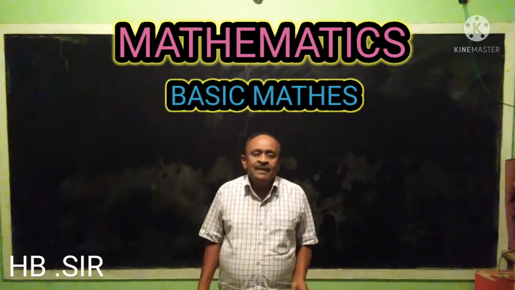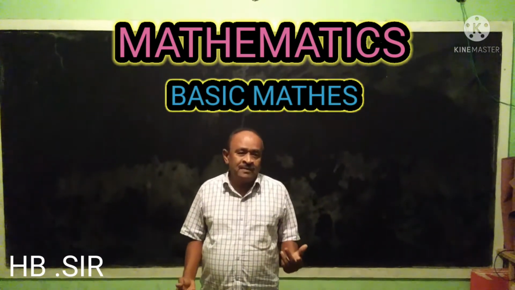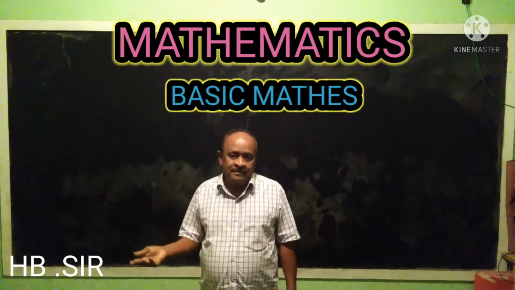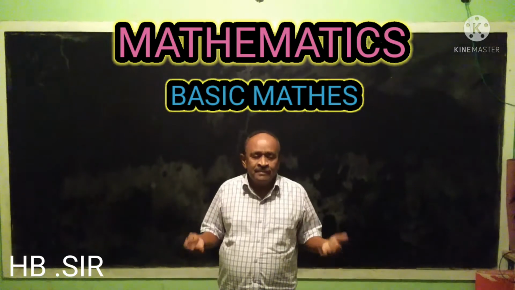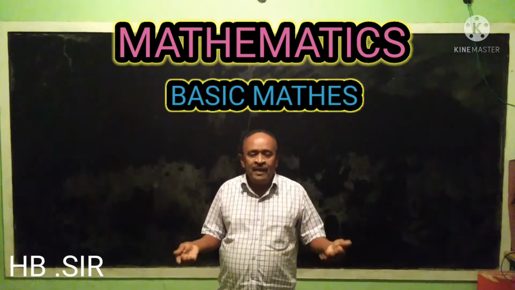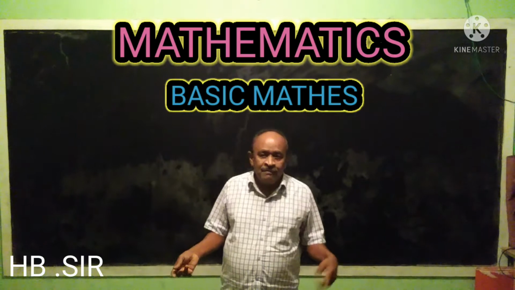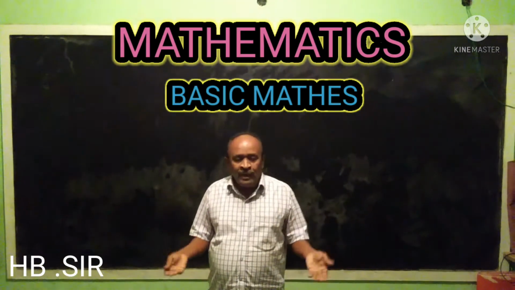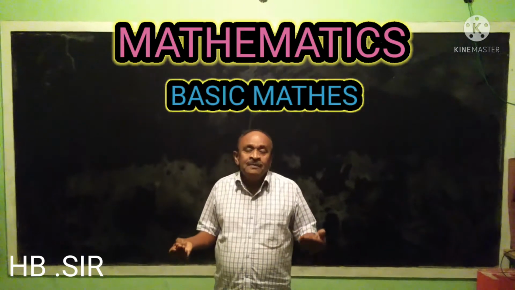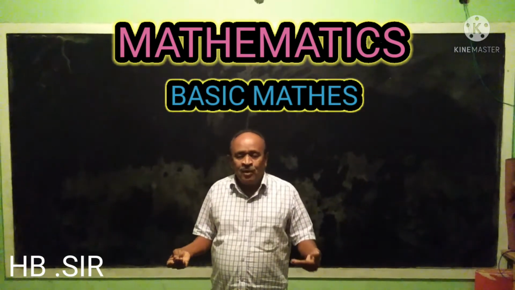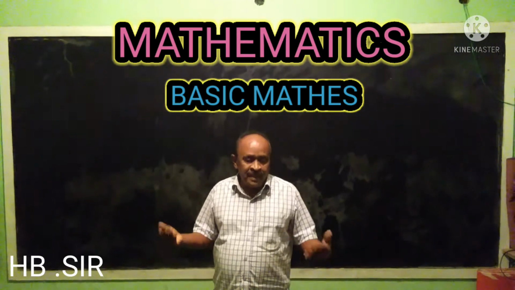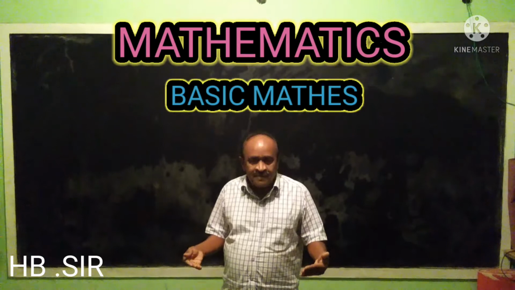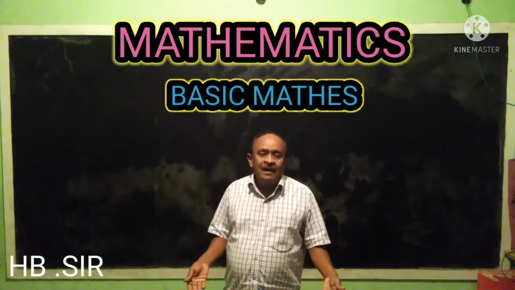In mathematics, it contains mainly three parts: arithmetic, algebra and geometry. Arithmetic means from the known numbers we should do addition, subtraction, multiplication and division. In algebra we have only unknown numbers, from small a, small b, small c to x, y, z. The addition of unknown numbers and constant variables we are going to learn in algebra.